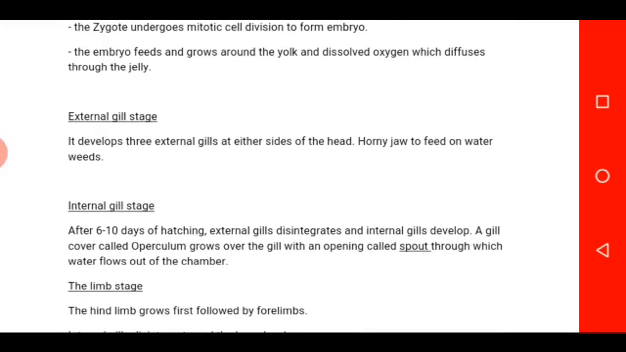After which the external gill stage develops. At this stage, the organism develops 3 external gills at either side of the head. It also develops a horny jaw to feed on water weeds. It develops 3 external gills at the 2 sides of the head in order for respiration to occur.